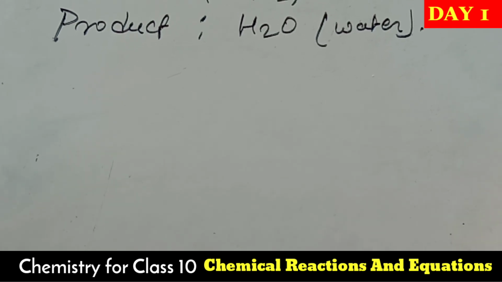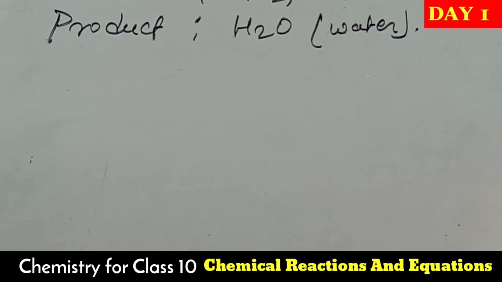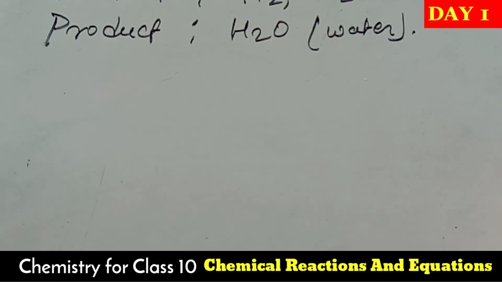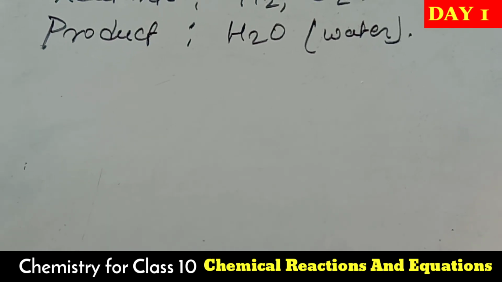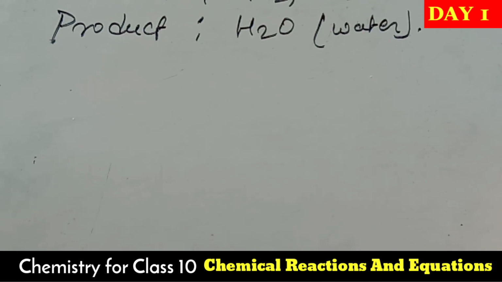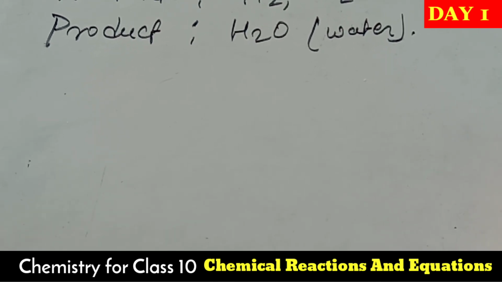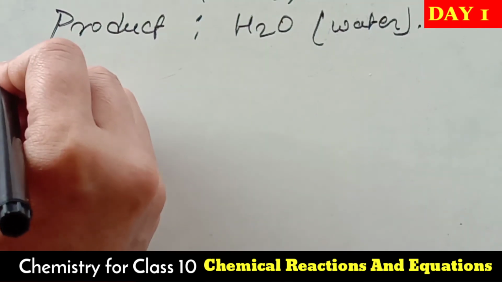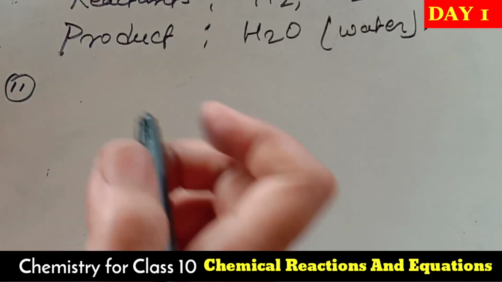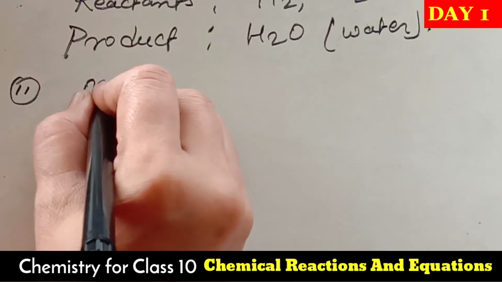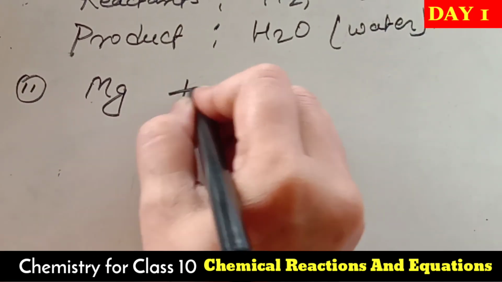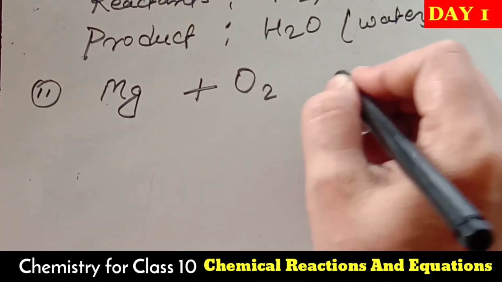So after burning the magnesium in presence of oxygen, as a product, which product do we get? We get magnesium oxide. So this is the second example. Try to understand. Write the formula of magnesium first. Take oxygen.